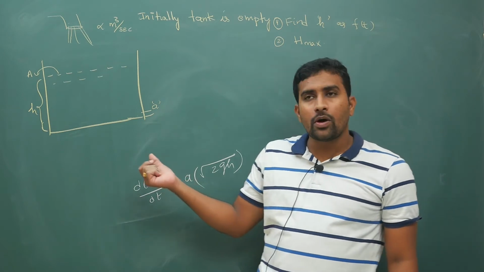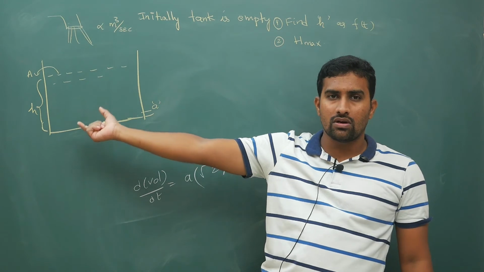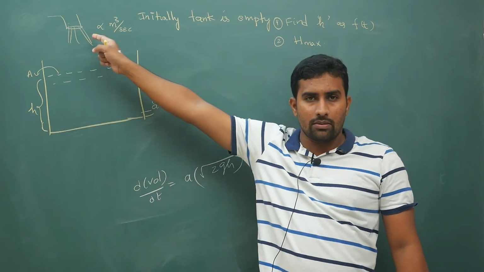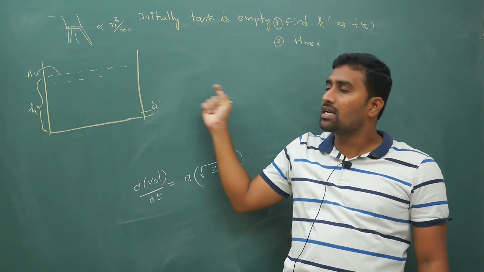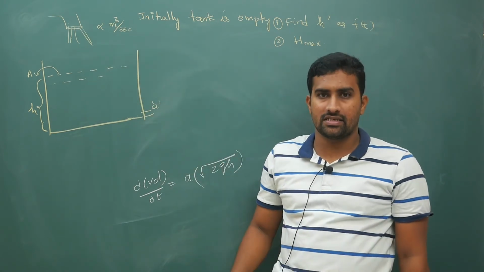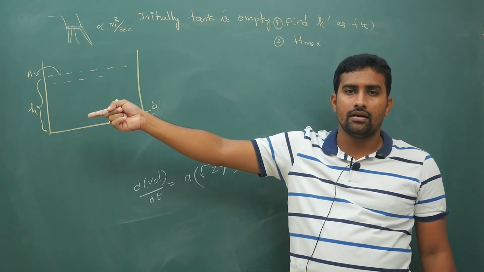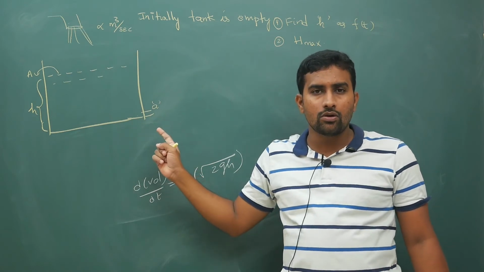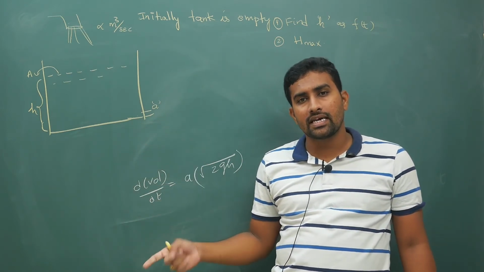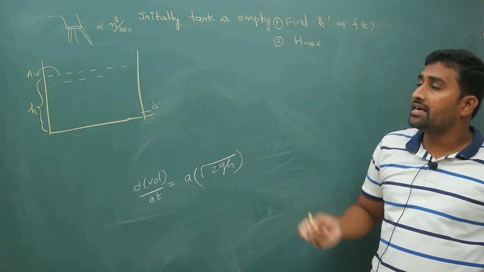So as water keeps entering, the height keeps slowly increasing, and at some point the amount of liquid that enters automatically leaves. At that point the height will not increase further, because alpha cubic meters per second entering equals alpha leaving.